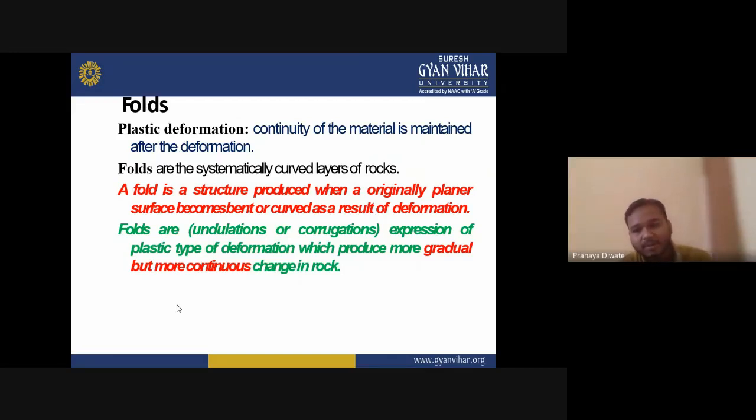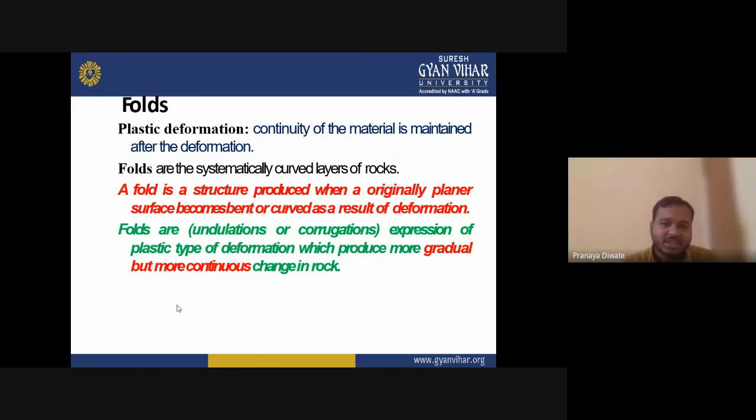So a fold is defined as a structure which is produced when an originally planar surface becomes bent or curved as a result of deformation.